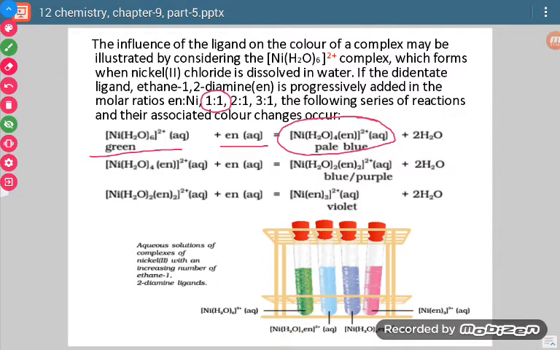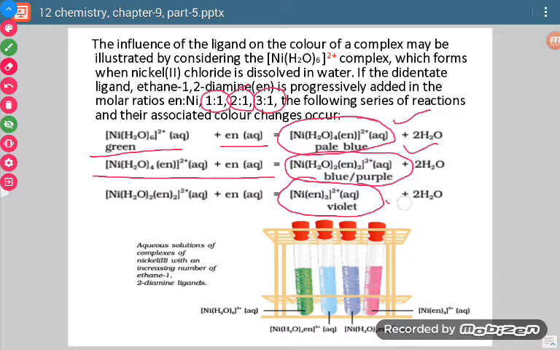Okay, and if we take en in double the amount as compared to nickel, then there will be formation of this complex. If we take 3 times ethane-1,2-diamine as compared to nickel, then there will be formation of this type of complex. So it is clear that with the difference in type or number of ligands, there is difference in the colors shown.